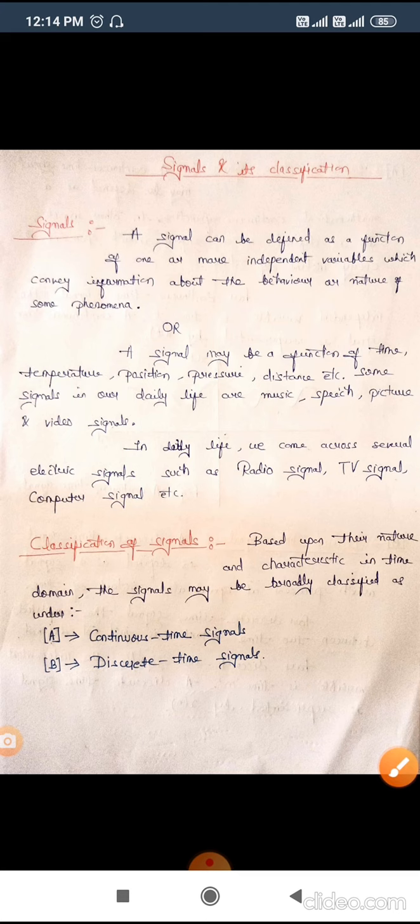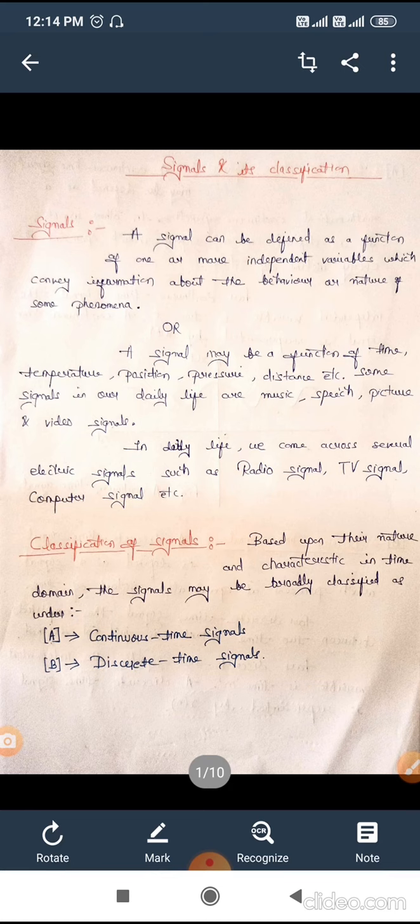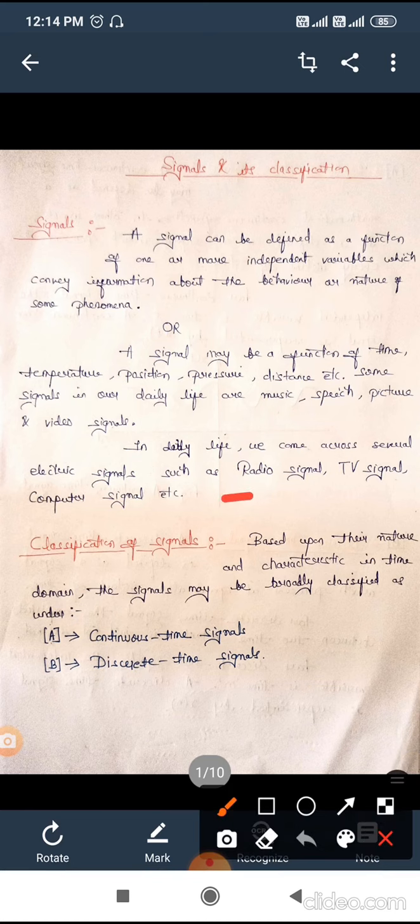In our daily life we come across many types of signals like music, speech, picture signal, video signal. In other words, there are also electrical signals, which are radio signal, TV signal, computer signals. All are the examples of signals which we come across in our daily life.